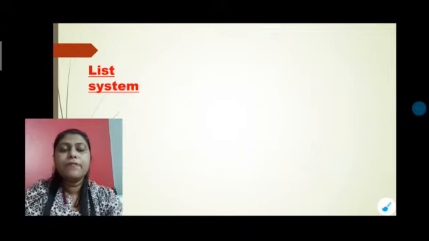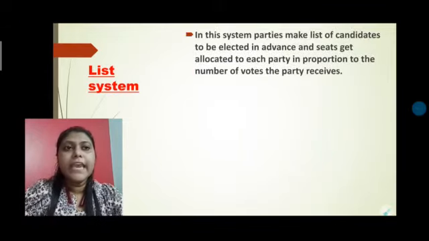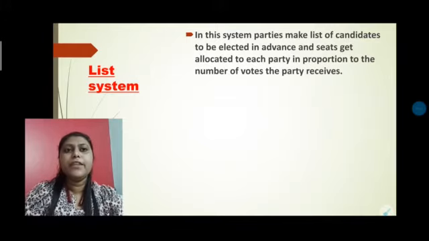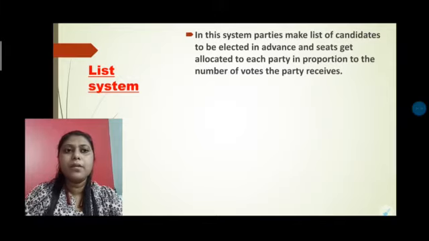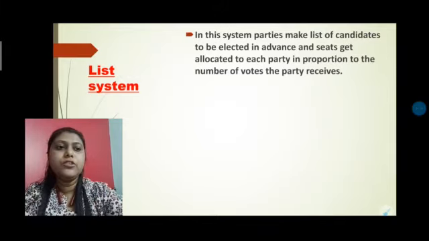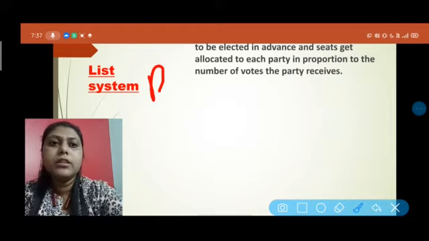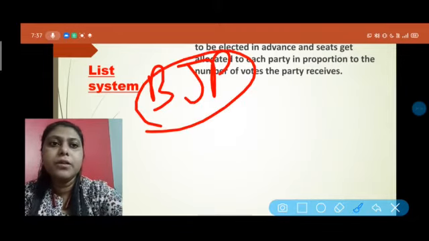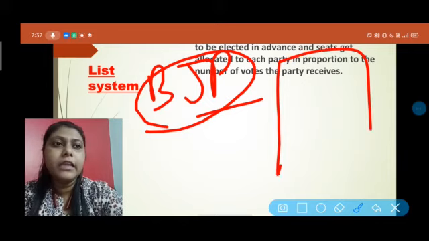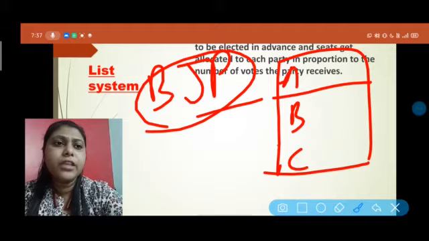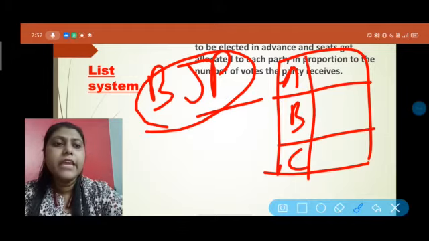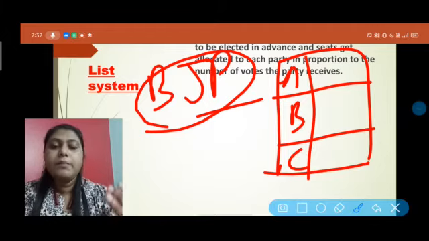Now first we have to know about the list system. In this system, the parties make a list of candidates to be elected in advance, and seats get allotted to each party in proportion to the number of votes the party receives, which I already talked about. Suppose the party is the BJP, and they give their list. Suppose there are 3 candidates, and B is chosen by most of the people under that political party.